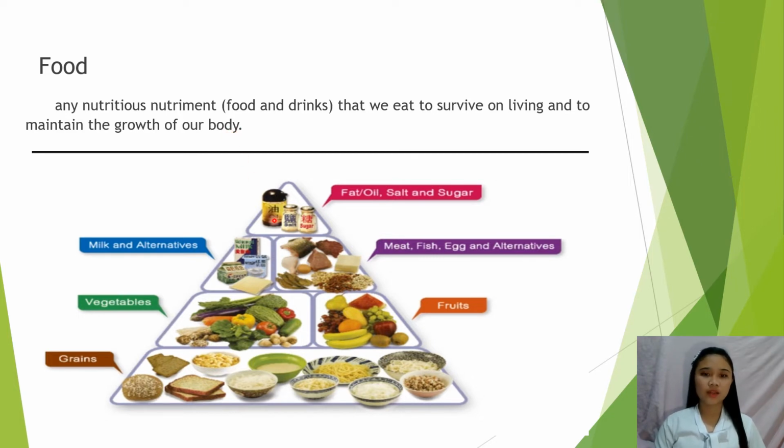So as you can see, these are the levels of foods that we eat. Number one, the grains. Examples of grains are bread, cereals, and rice. In the second level, we see the fruits and vegetables. Then milk and alternatives, which is also the co-level of meat, fish, and egg. Then the highest level of foods is fat or oil, salt and vinegar.